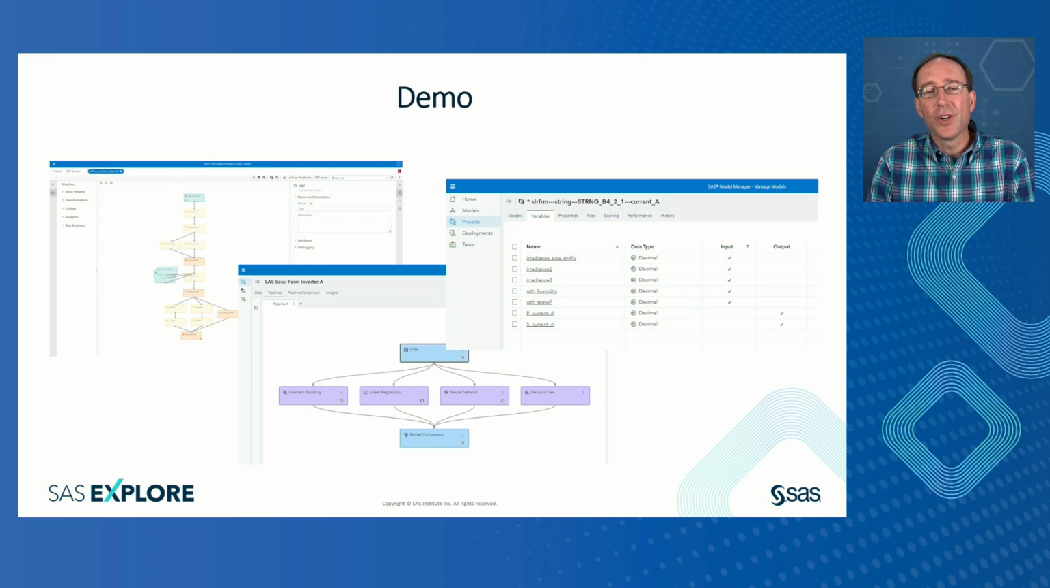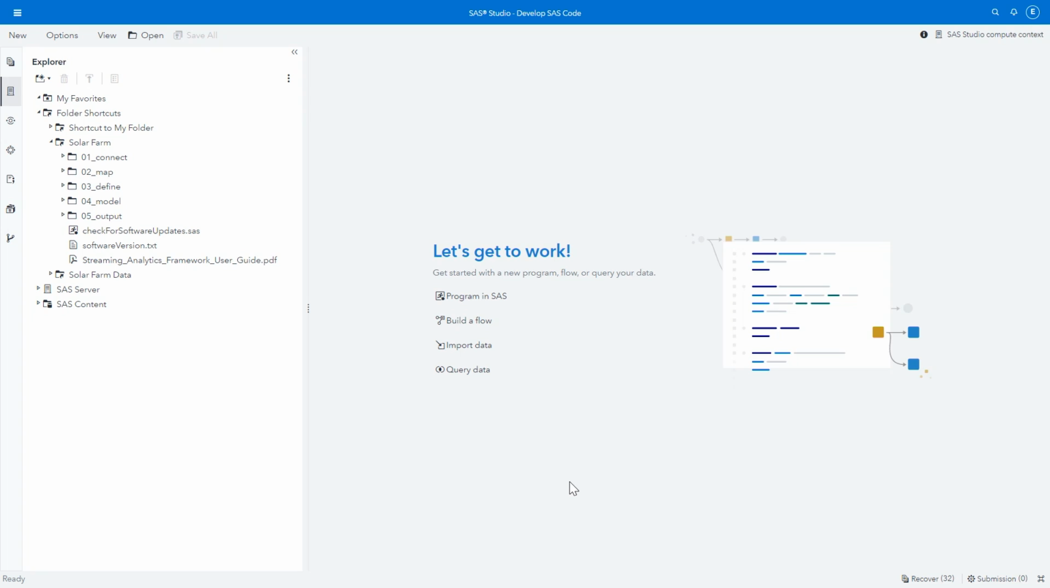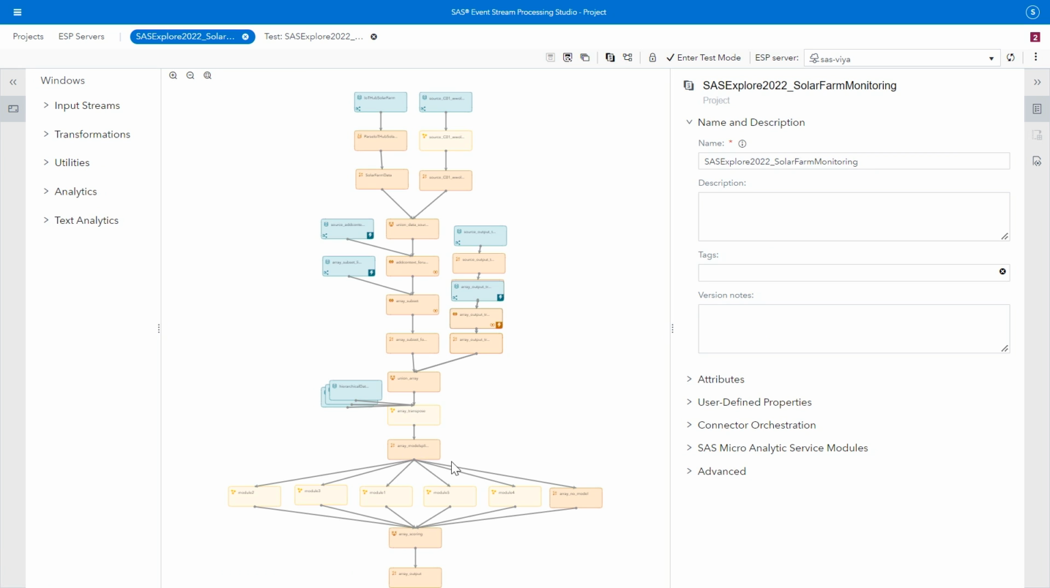So now let's look at how the project was actually delivered. We're going to use Streaming Analytics Framework to accelerate the delivery of our real-time analytics project. So here we are in SAS Studio, and Streaming Analytics Framework is a series of 5 directories where users will input a few configuration files, and ultimately Streaming Analytics Framework will help to train the models as well as build a deployment-ready ESP project.